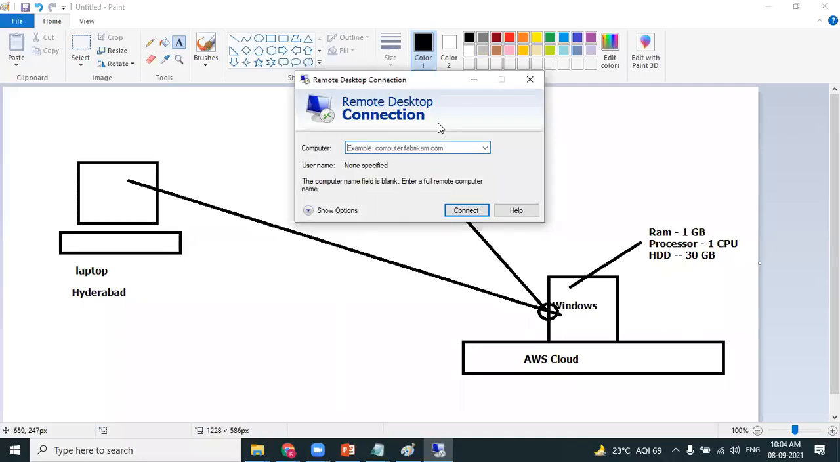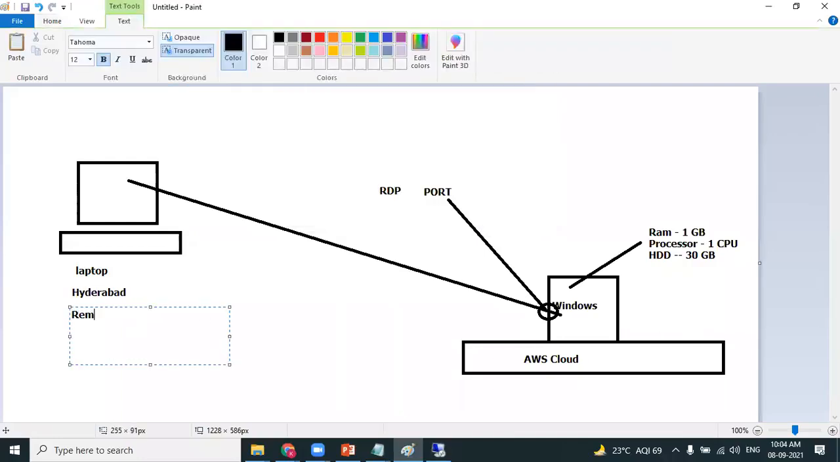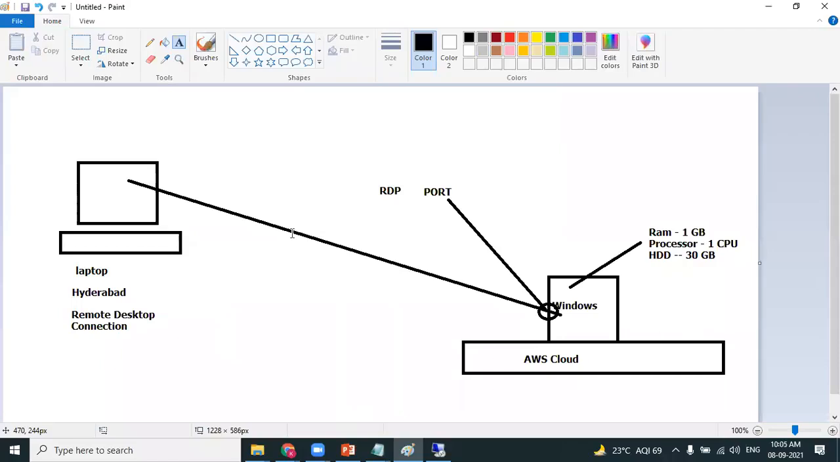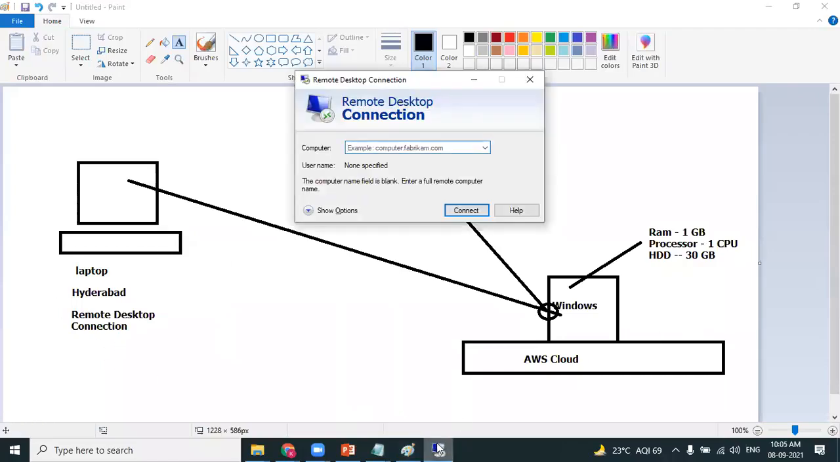Using this remote desktop. So what is the application you're using? We are using an application from your personal laptop called Remote Desktop Connection. This is the application which you are using, and using this application, we can connect. Fine. So the application is ready. Fine. How can we connect?